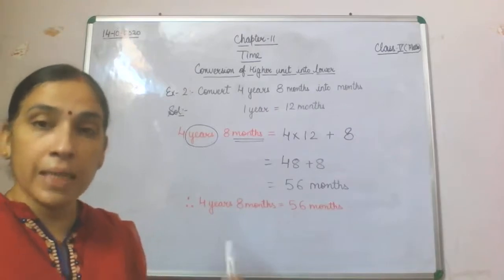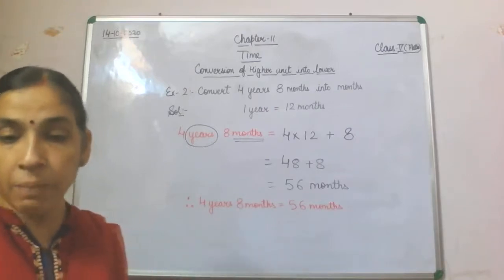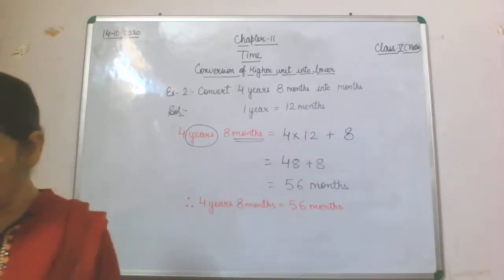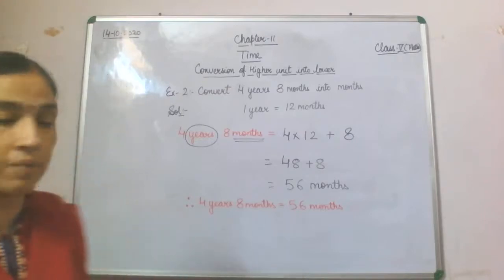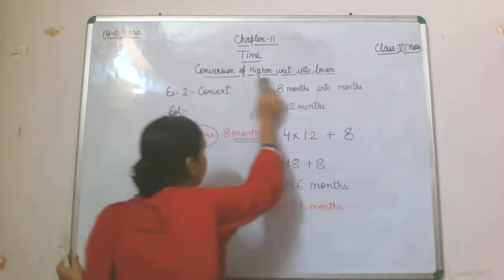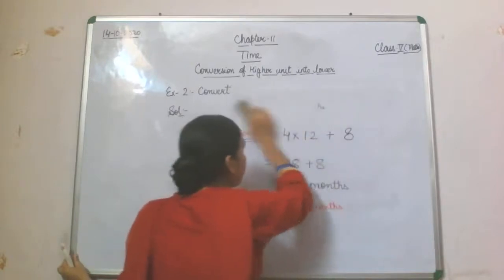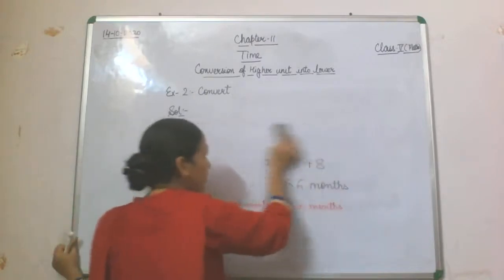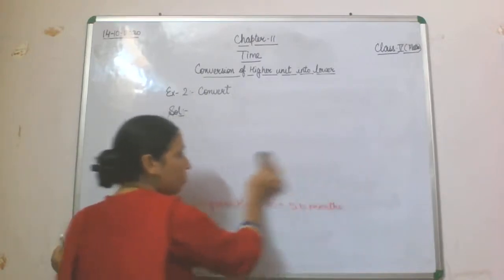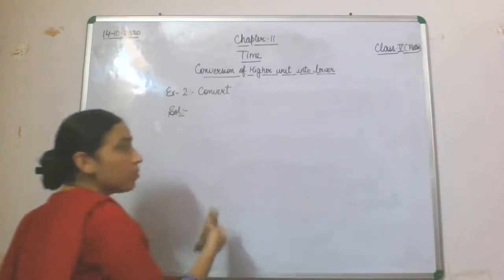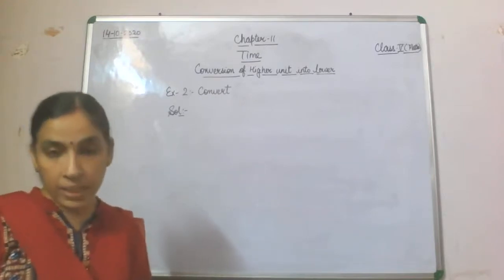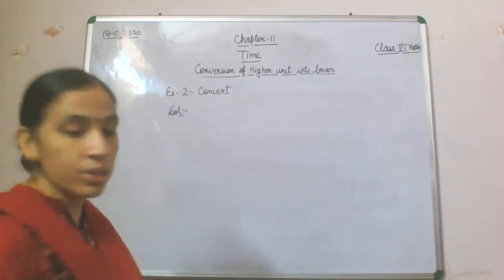Now it can be of a different type. Like in the next part, we have 3 months 5 days, that you are supposed to convert into days. That relation we have already done. We have seen that in 1 month we have approximately 30 days. So that relation only we will use.